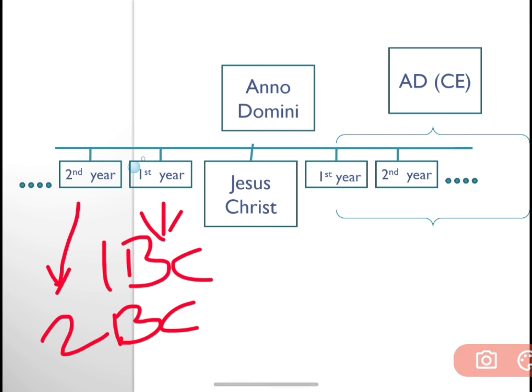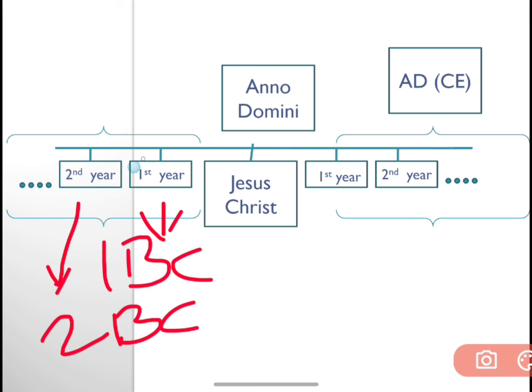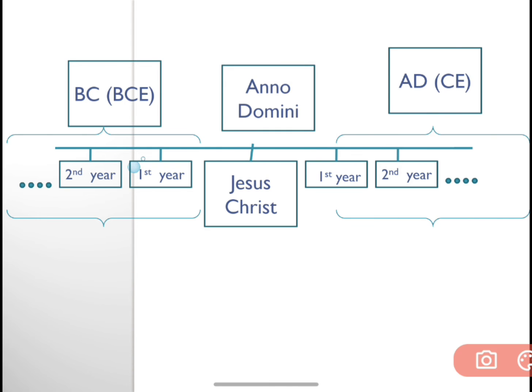Now it is called Common Era, isn't it, children? So here, it is called Before Common Era. BC, before Christ, or BCE, which is before Common Era. And here is Common Era, which we are in now. We are in AD. So in this way people started arranging the events according to an event which is considered very important.